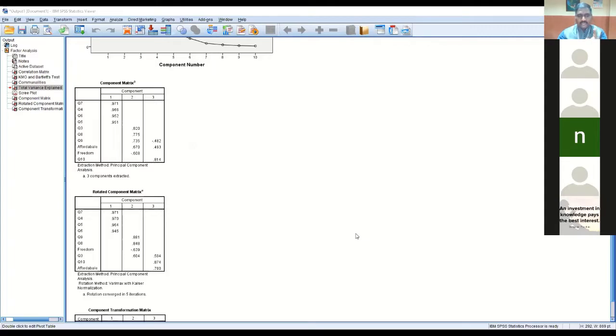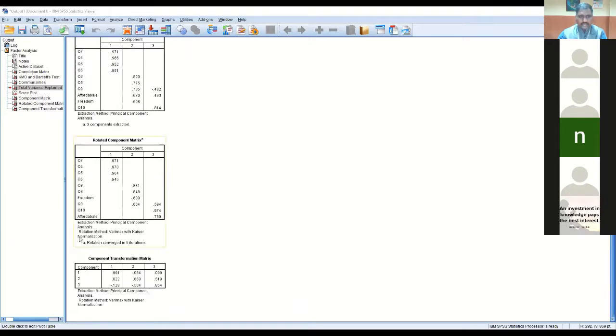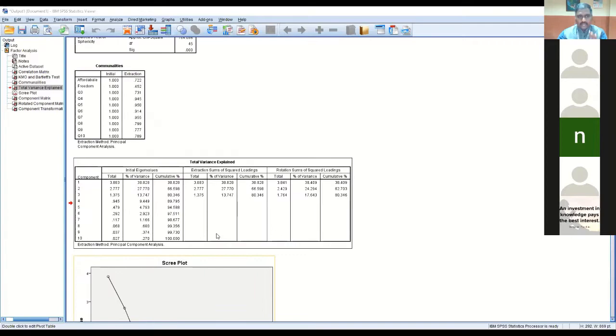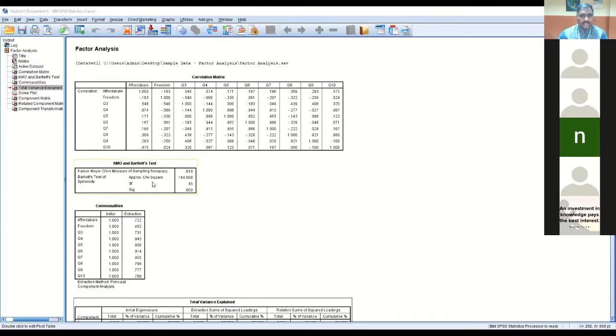And question 10 and question 1 can be put under the remaining factor. So this is the final outcome table. For each output table, I will tell you how to write the interpretation. Now I'm just copying the table and putting it in Word, and the same in the PPT.